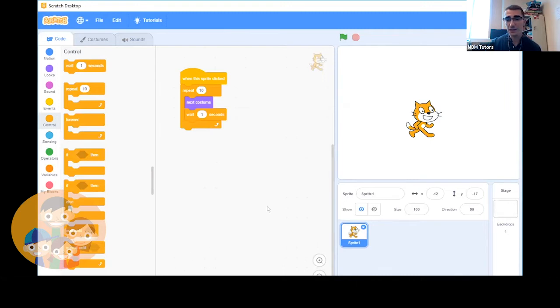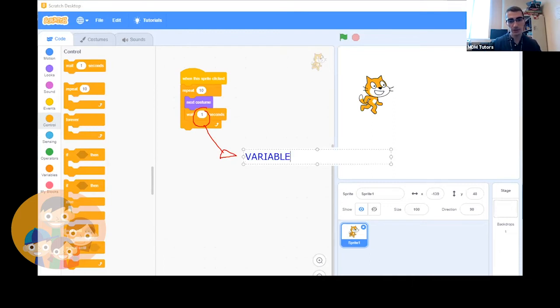Now, in a lot of programs, you may not want to wait a full second in between. As you can see, this took a really long time to move from one to the other. It's like this cat is walking very slowly. So let's go ahead and change this number, which is nice. This is like the X that I was talking about. This is a variable, okay? And we'll type the word variable, okay? X.